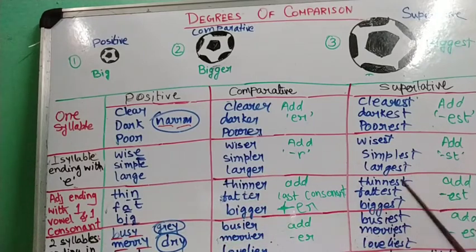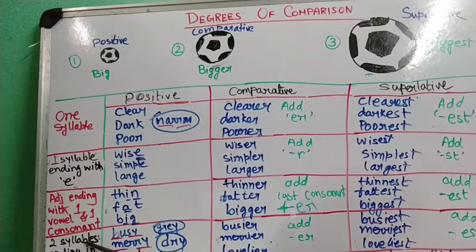Here also we add est, but before that we double the consonant sound. Thinnest, fattest, biggest. The other words in this list may be wet, w-e-t, wetter, w-e-t-t-e-r, wettest, w-e-t-t-e-s-t. Right? Now after this we move to the next rule.